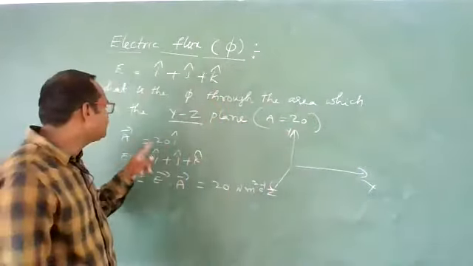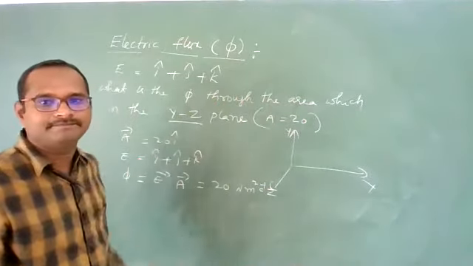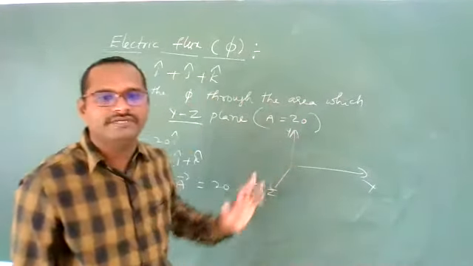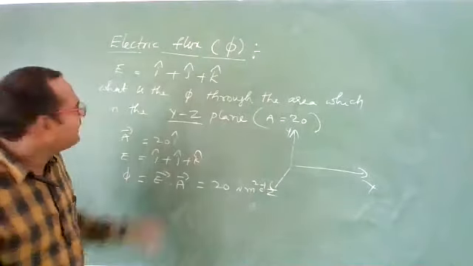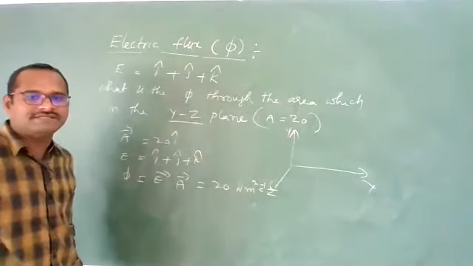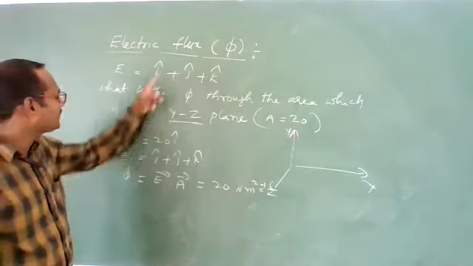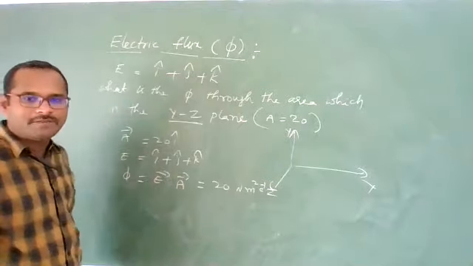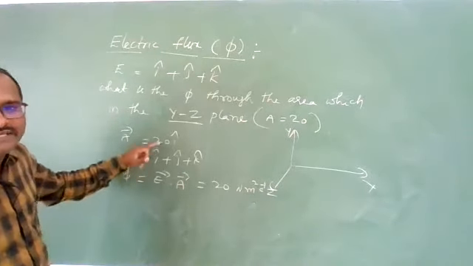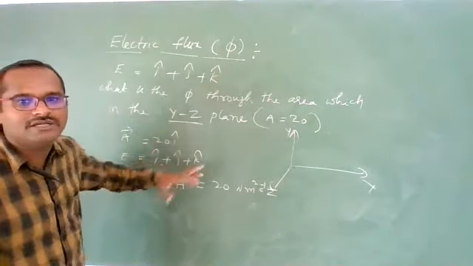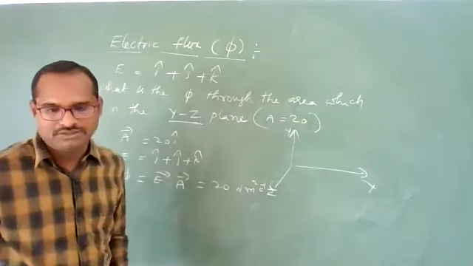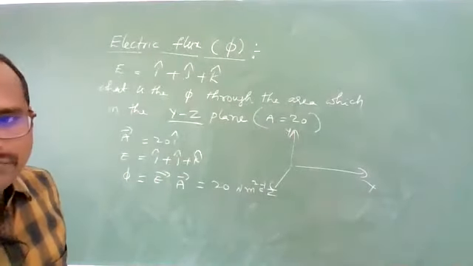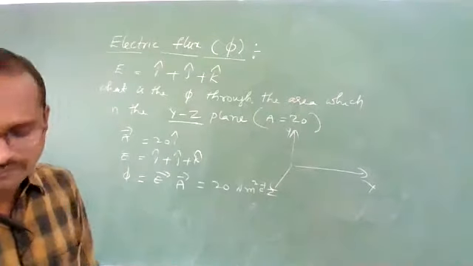So we should take the area vector as 20 i cap, because the value of the area is given as 20. And the electric field is given as i cap plus j cap plus k cap. Then take E bar dot A bar, the dot product. Only i cap is there, so only the i cap coefficient we should multiply. Remaining all are 0. So 20 into 1 is 20 Newton meter square per coulomb is the value.